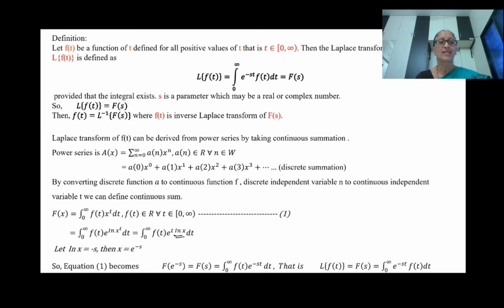So equation 1 can be written as F of e power minus s equal to F of s, which is integral 0 to infinity f of t into e power minus st dt. But F of s is nothing but the Laplace transform of f of t. So we can write it as L of f of t equals F of s, which is equal to integral 0 to infinity e power minus st f of t dt.